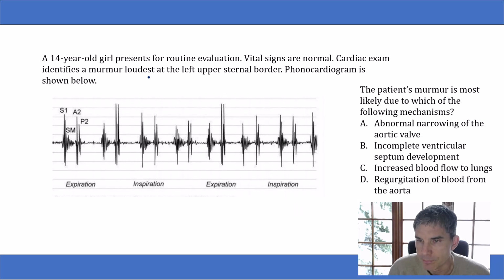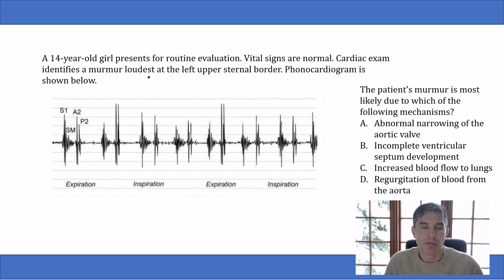So first of all, let me just say before I even explain this question to you that this question is ridiculous. I know there are lots of questions like this on QBanks and NBME exams, but this is showing an image of a phonocardiogram. This is something that hasn't been used in medicine for over 50 years.